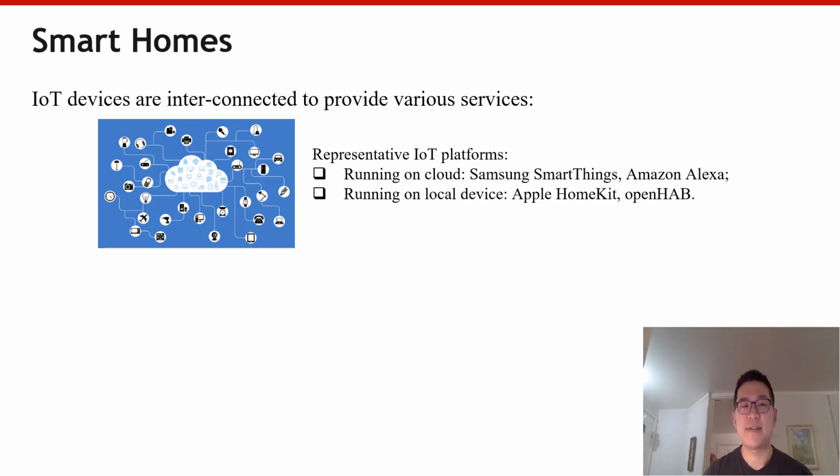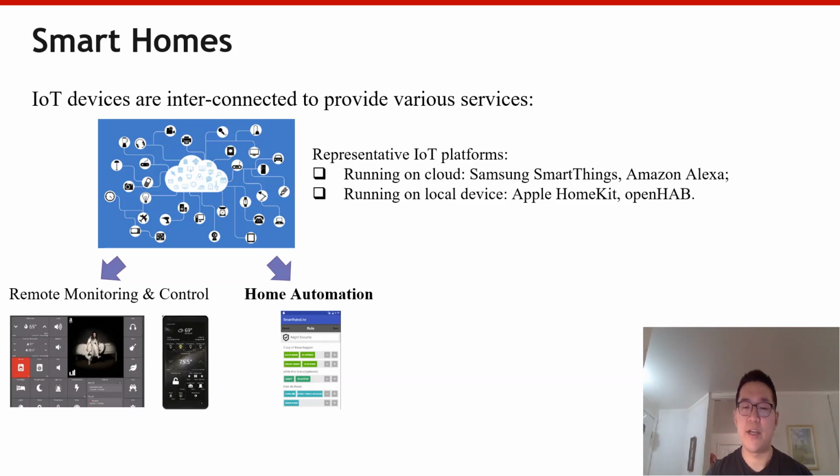In smart homes, dozens or hundreds of IoT devices are connected to a platform to provide specific services. The most common ones are remote monitoring and control and home automation. In remote monitoring and control, users are able to view and change the states of IoT devices through a given web or mobile interface. Home automation adds intelligence to smart homes by allowing the automatic control of smart home devices.